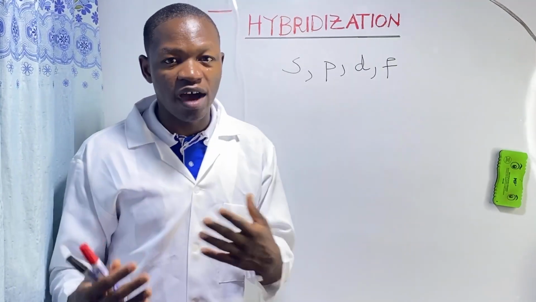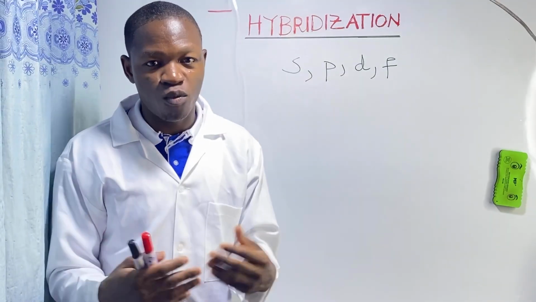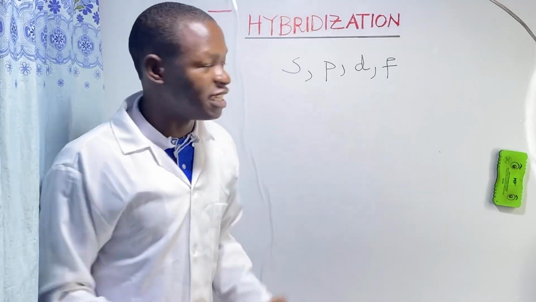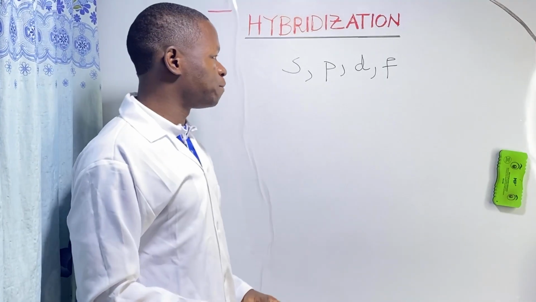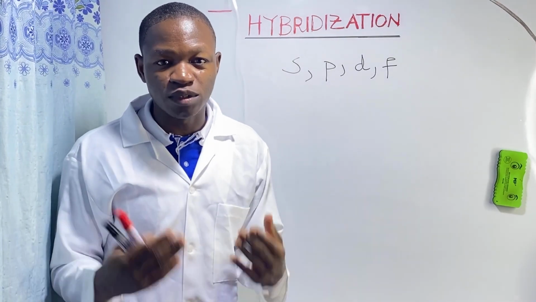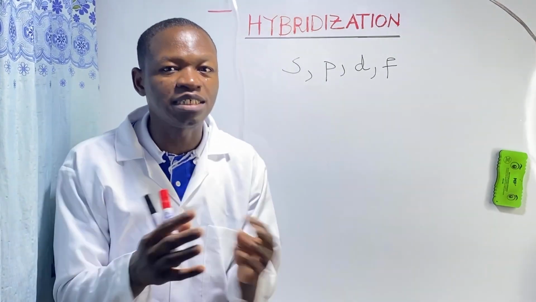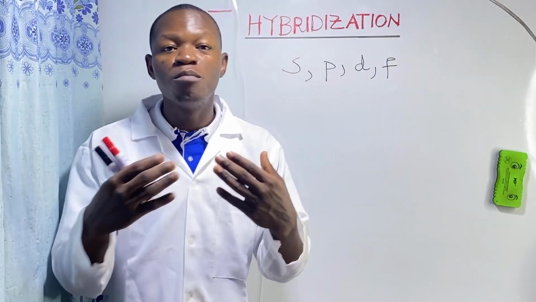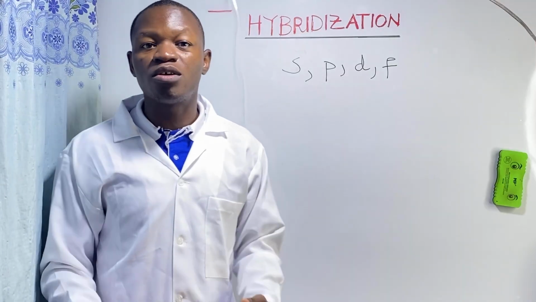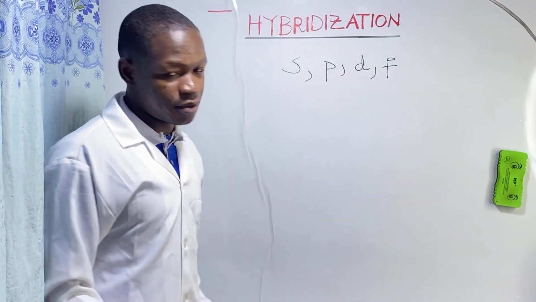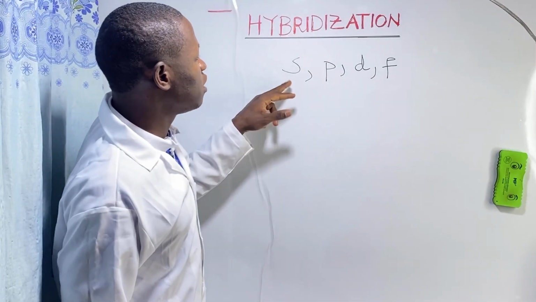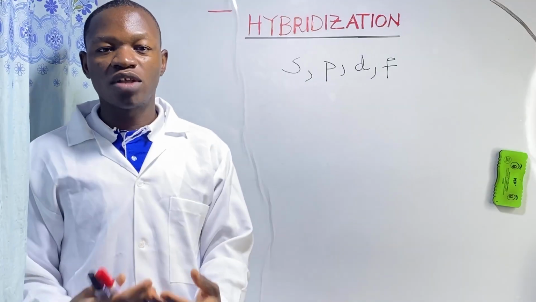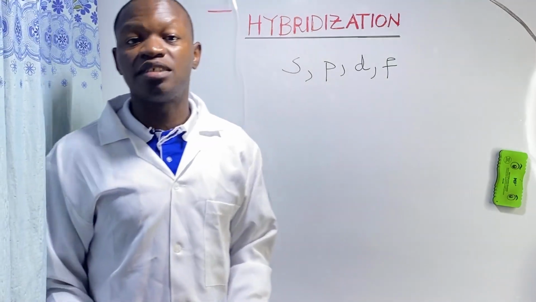When these orbitals overlap, when they mix up, they form new orbitals called hybrid orbitals, in a process called hybridization. Hybridization is the mixing of pure atomic orbitals to form new orbitals of the same energy called hybrid orbitals. So when the s and the p, or s and d, mix up, they form new orbitals that have the same energy.